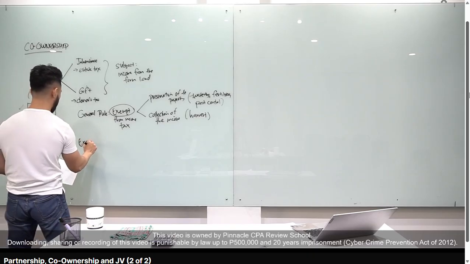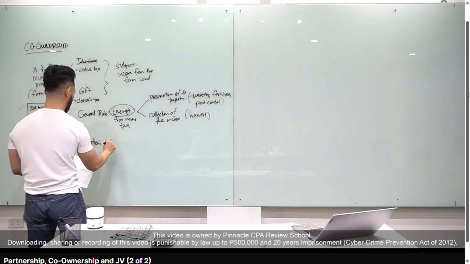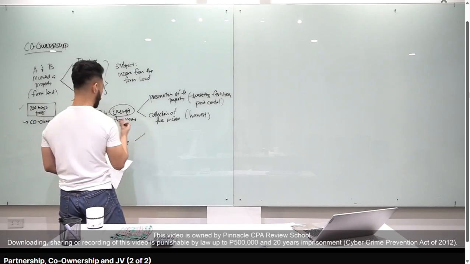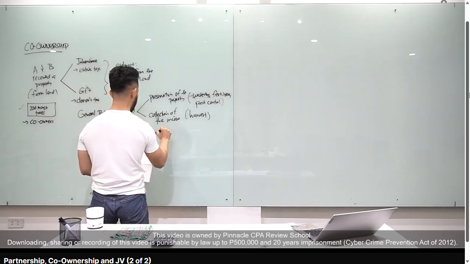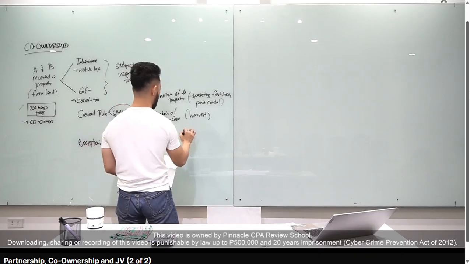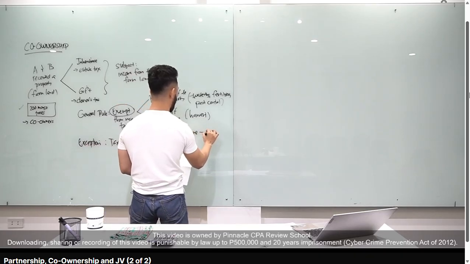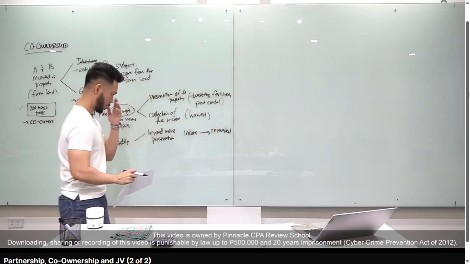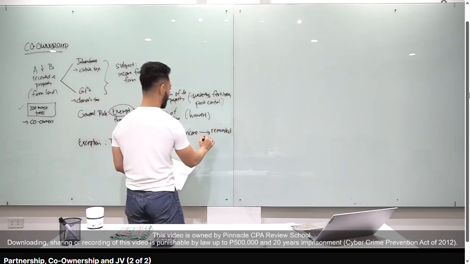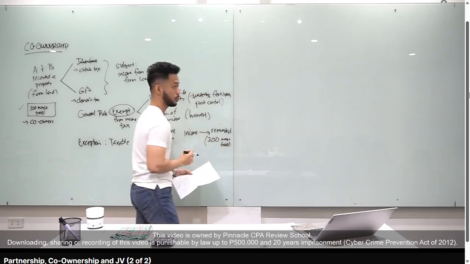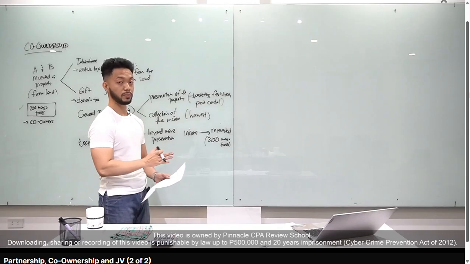Yung exception natin, class, magiging taxable yan if yung action on the part of the co-owners are beyond mere preservation. Okay? Beyond mere preservation. Sir, ano ibig sabihin ng beyond mere preservation? For example, class, yung income from the farmland, ang ginawa nila, ni-reinvest nila. Okay? Reinvested. So, for example, ang ginawa nila, class, from 200, nagdagdag sila ng 100. So, naging 300 mango trees. Okay? O kaya naman, ang ginawa nila, yung income from the farmland, pinambili nila ng apartment.